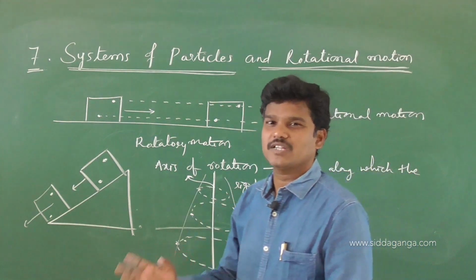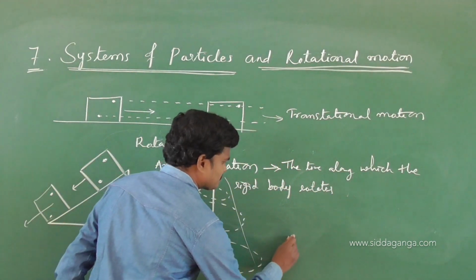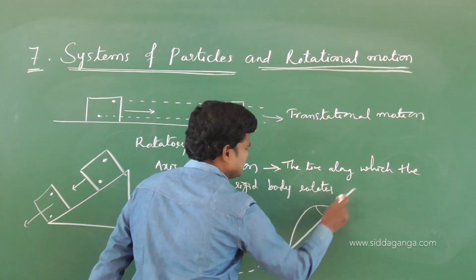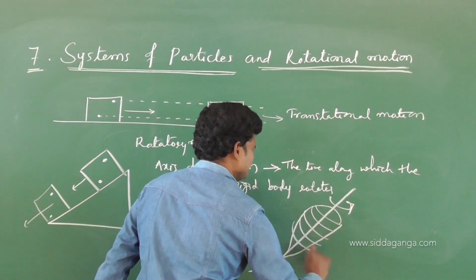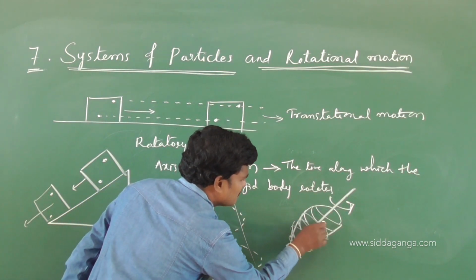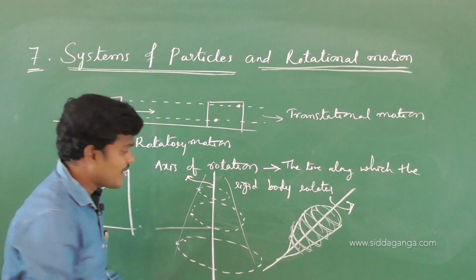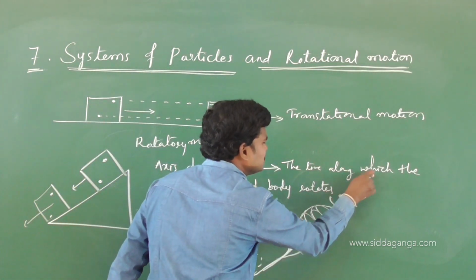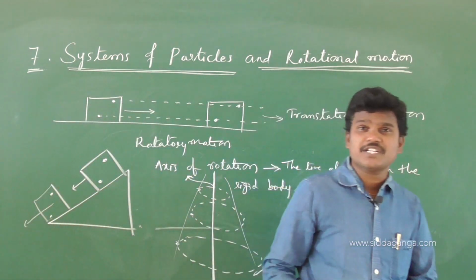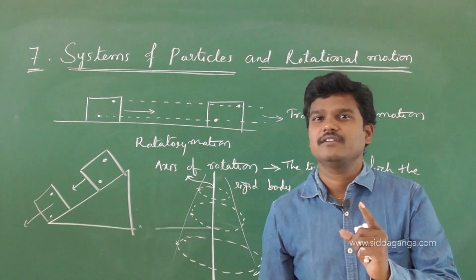In the case of a fan, potter's wheel, spinning of a top, see the top rotates like this. A single particle has circular motion, this particle has circular motion, but a group of particles has rotatory motion. And this line is called the axis of rotation. So what is the axis of rotation? The line along which the rigid body rotates.